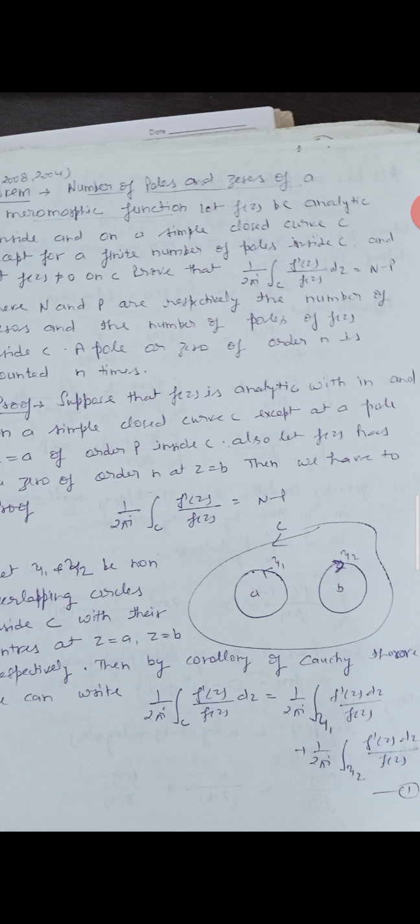Today I will discuss a theorem on the number of poles and zeros of a meromorphic function.